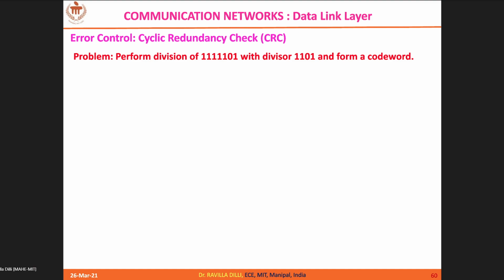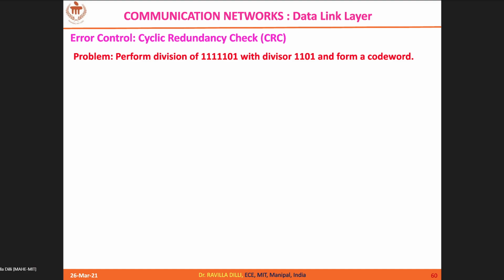So what you do is you take this data bits. Okay, so what are the data bits here? 11111101. Am I correct? Yes. So now, how many zeros I should append for the dividend before I proceed to CRC division?